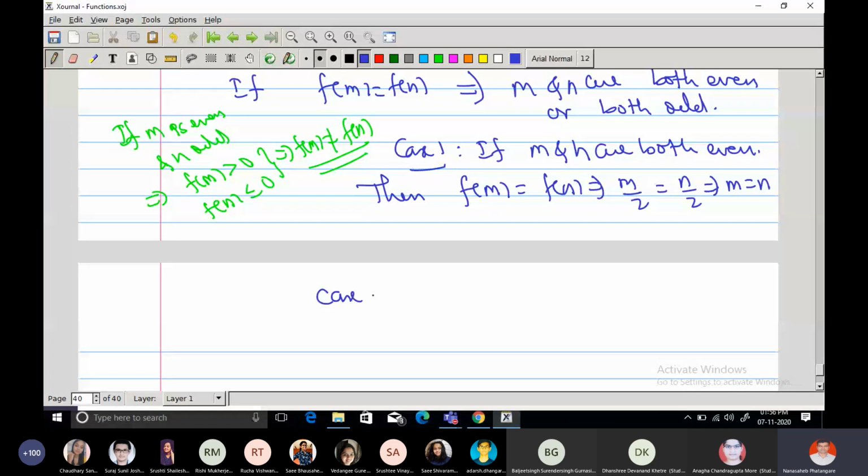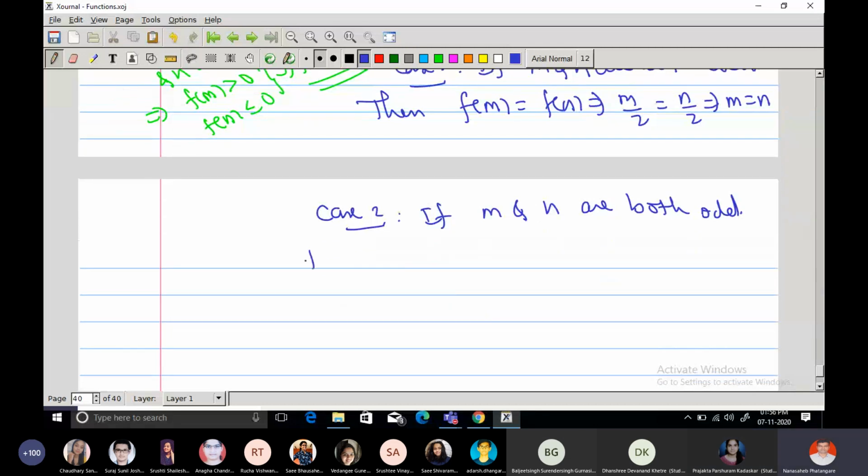What is the second case? If m and n are both odd. Both odd. Right, so if both odd, then f of m is equal to f of n implies minus of m minus 1 by 2 is equal to minus of n minus 1 by 2, because odd numbers are mapped to negative numbers.